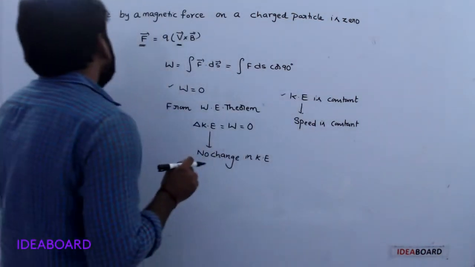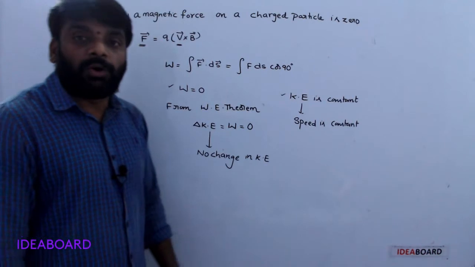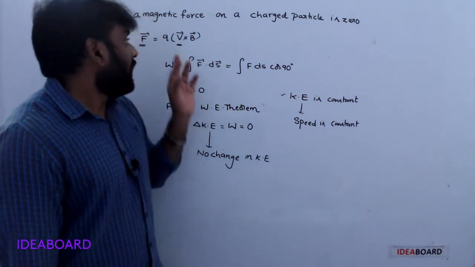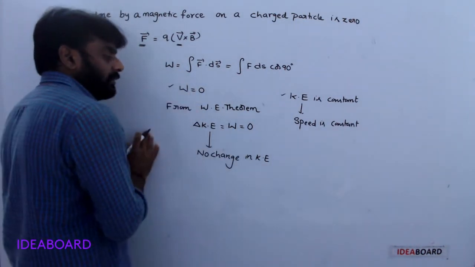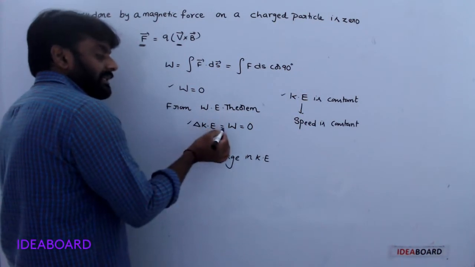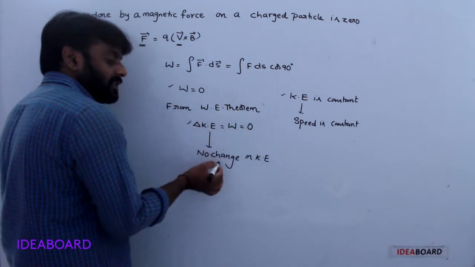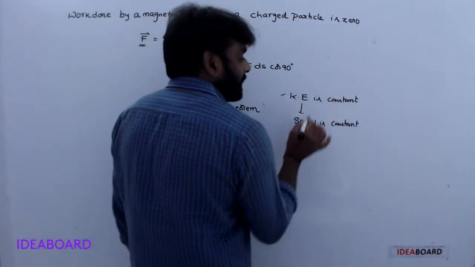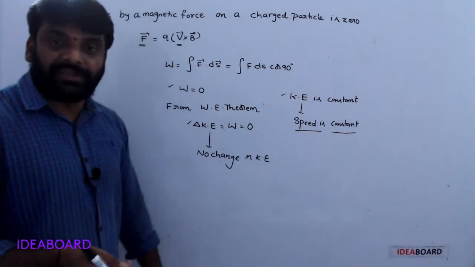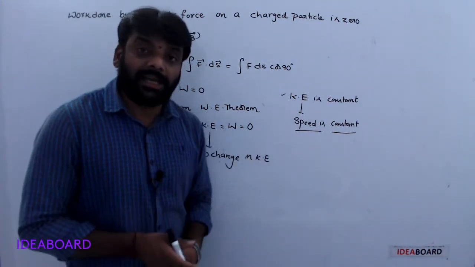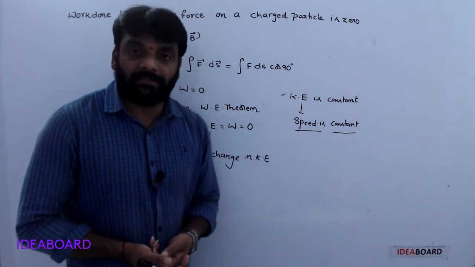Once again, work done by a magnetic force on a charged particle is 0. Why is it 0? The motion of the charged particle and the force are perpendicular to each other. Based on that, work done is 0. From the work energy theorem, change in kinetic energy is equal to work done, which is 0, so kinetic energy is constant. Kinetic energy constant means speed is constant. The magnetic field does not change the magnitude; it may try to change the direction.